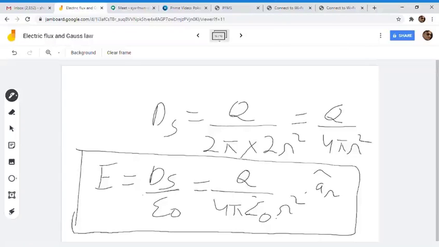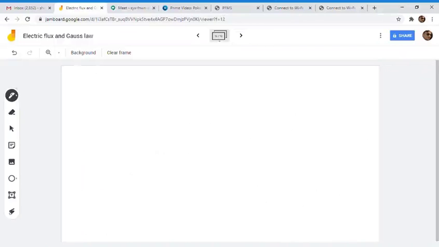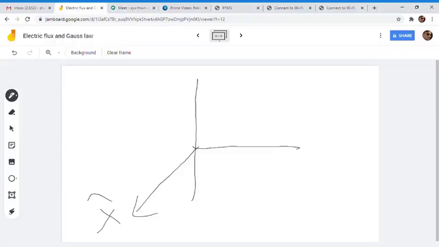In a line charge, where can you observe the symmetry? Will a sphere create a symmetry? Will the charges in a sphere be equidistant from the surface? No. One symmetry that you can take is a cylinder.